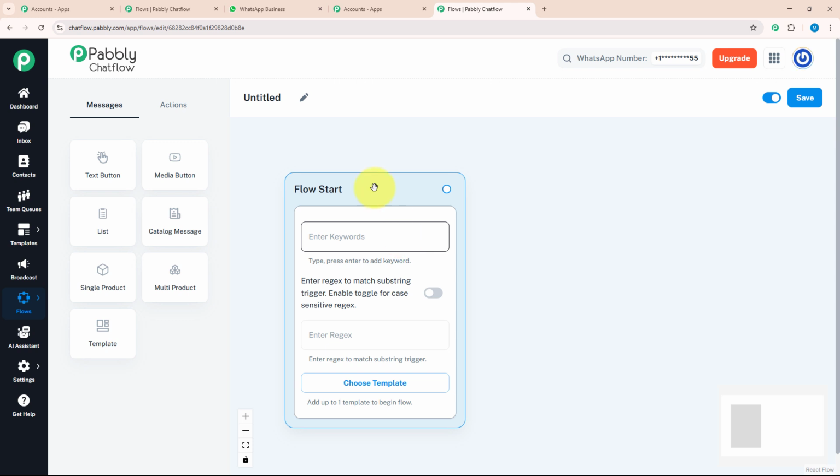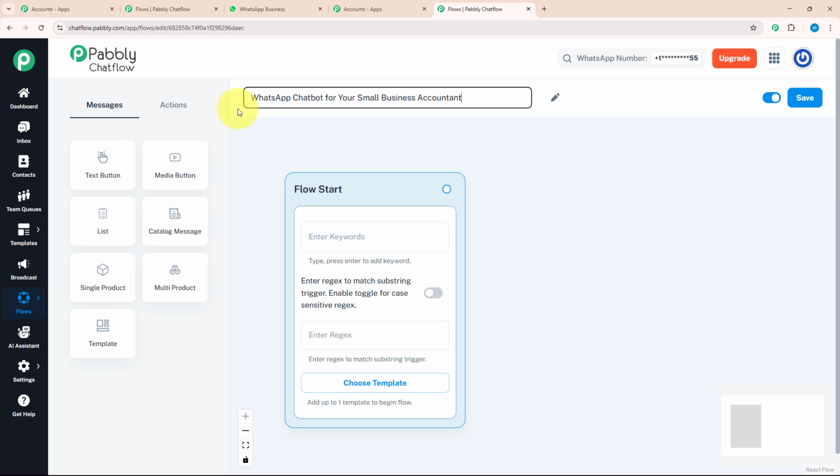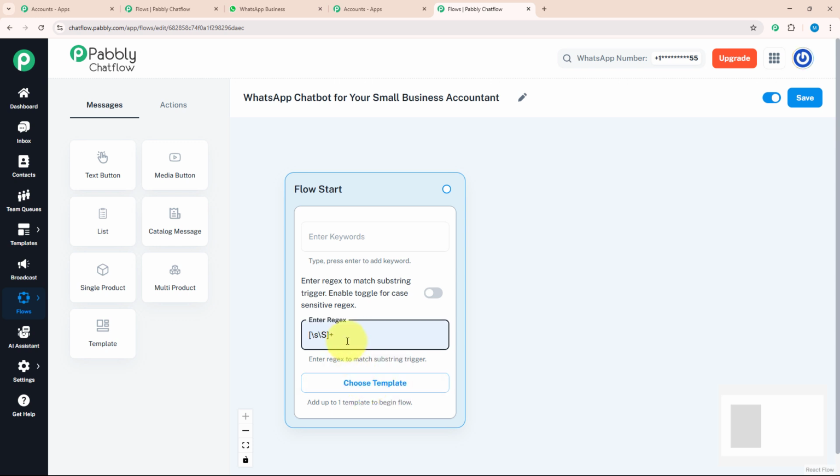For that, you need to give a meaningful name to this flow. As we are making this chatbot for an accountant, I will name it accordingly as WhatsApp chatbot for your small business accountant. After giving a meaningful name, I will enter a regex, which will identify what my customer is trying to say. As soon as my customer enters a message, I want to send them a welcome message with media.